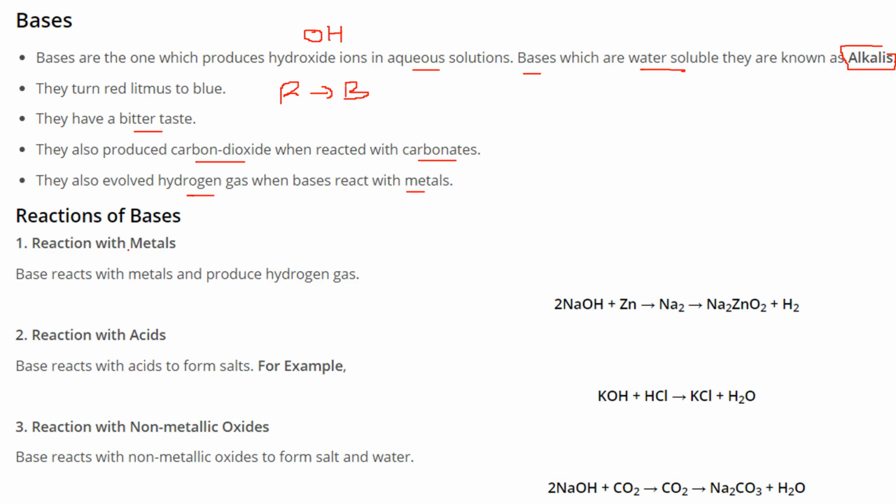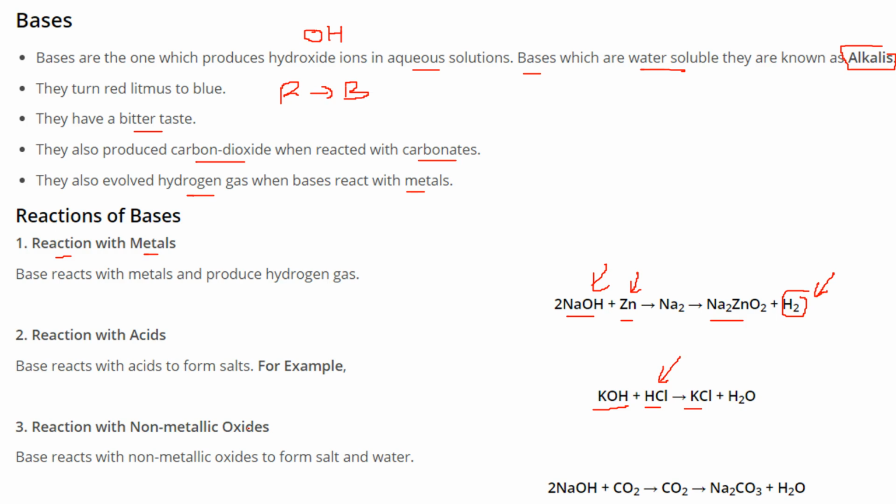When bases react with metals, hydrogen gas is liberated. For example, sodium hydroxide, which is a base, when it combines with zinc, gives you this compound and hydrogen is released. So bases react with metals and produce hydrogen gas. When they react with acid, like potassium hydroxide combining with hydrochloric acid, they form salt, potassium chloride.